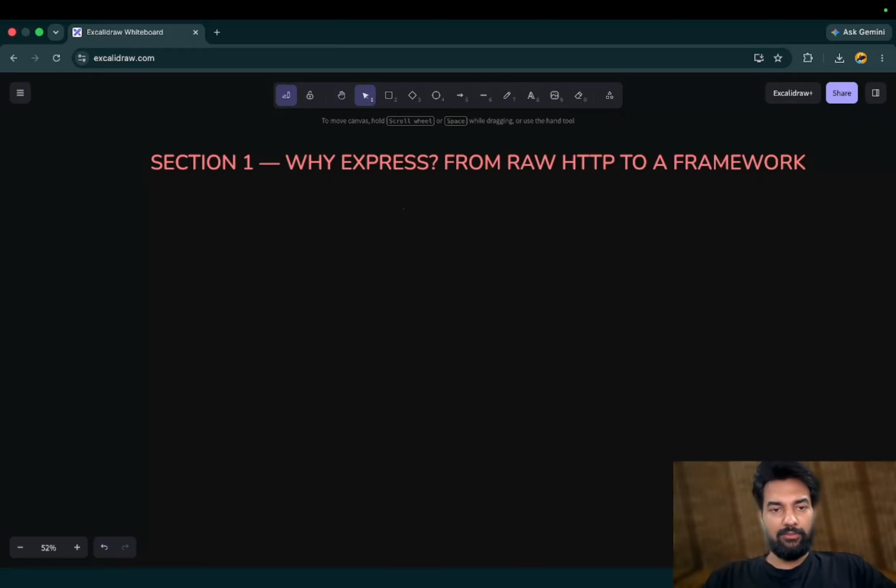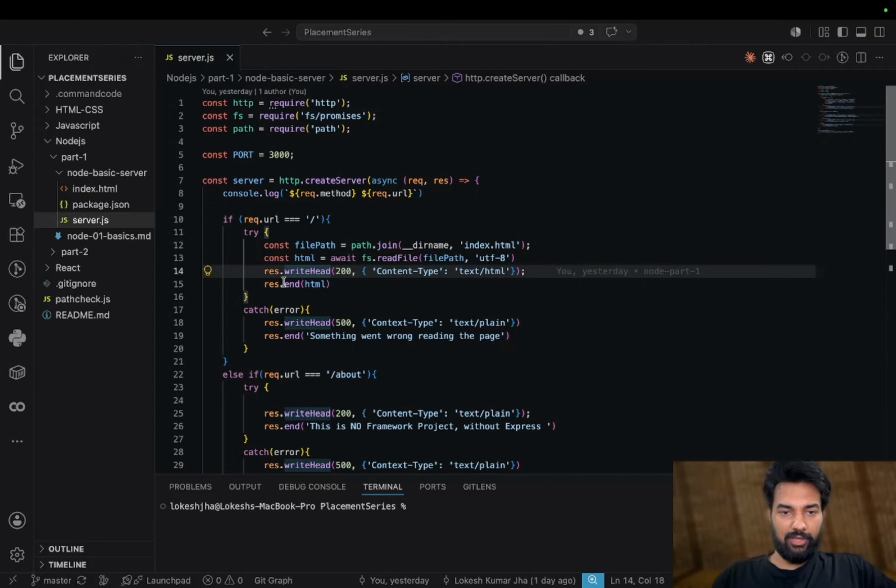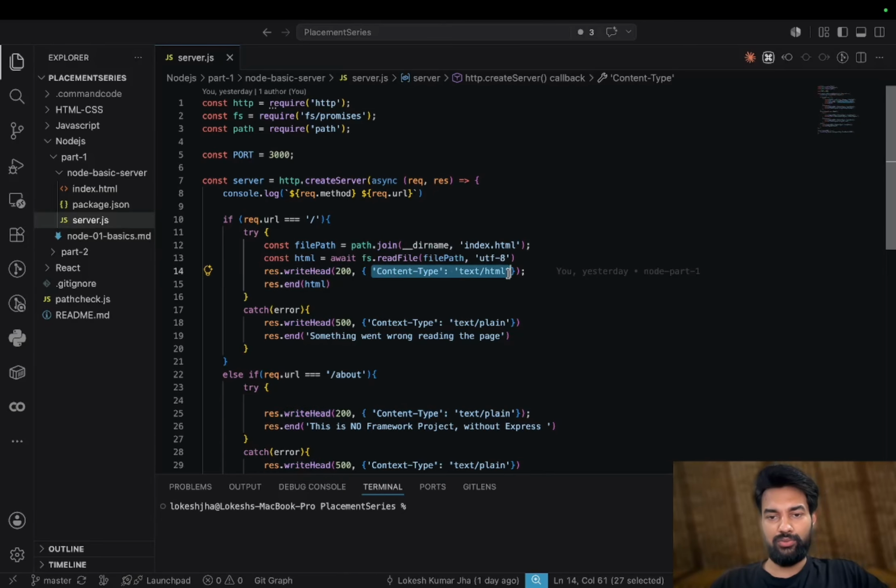So the first section is why Express. In the first video we built a server with the Node.js raw HTTP module, and we manually wrote an if else chain to check whether the request URL has this or not. Then we manually set the content type, text HTML or text plain, if you are sending something. So all of these were manual, and we also had to call response.send when we sent the response. All this was manual, and every single time we need to do that.